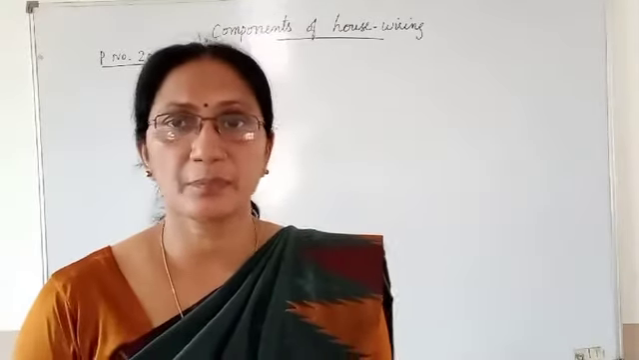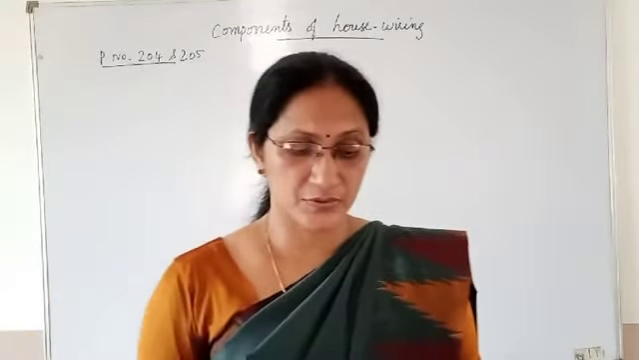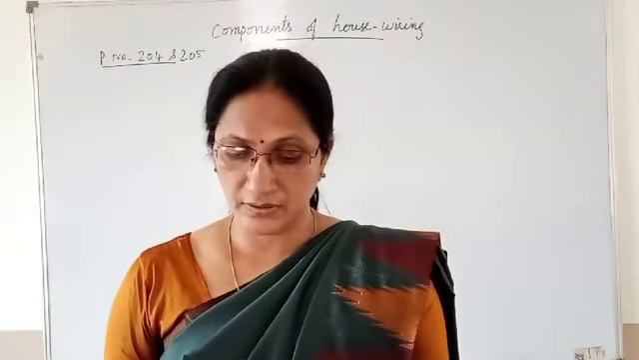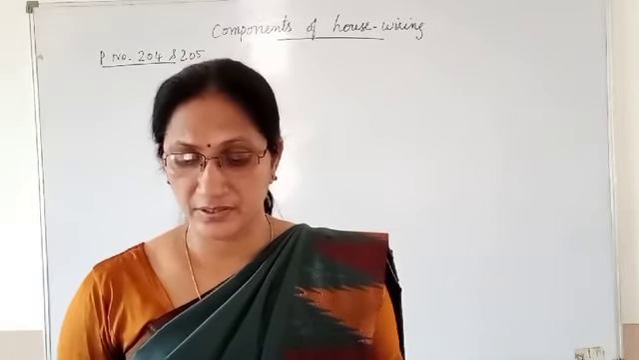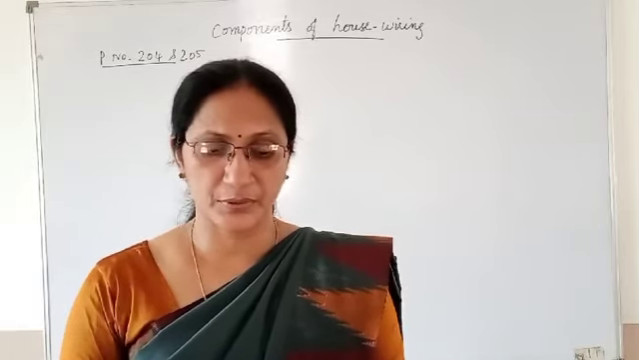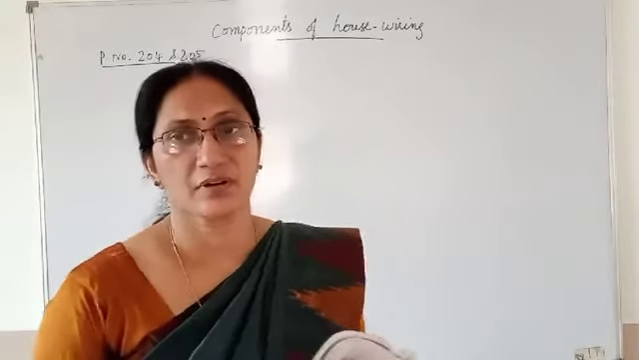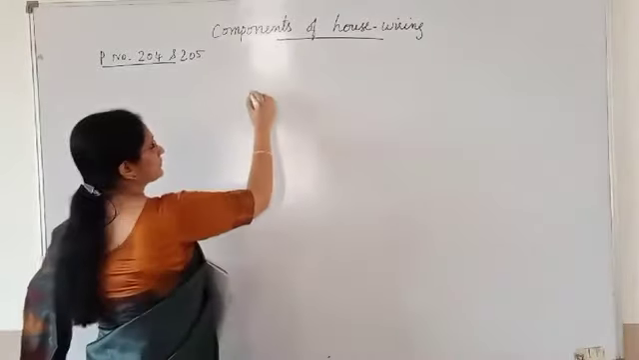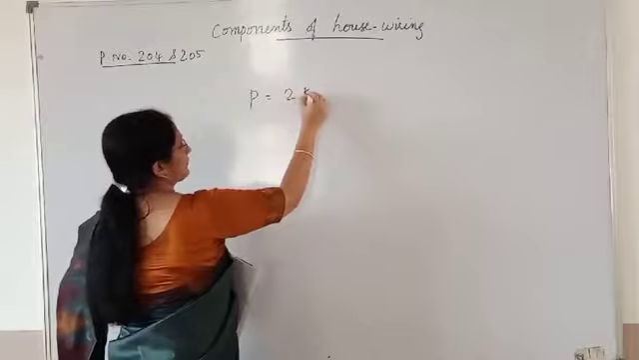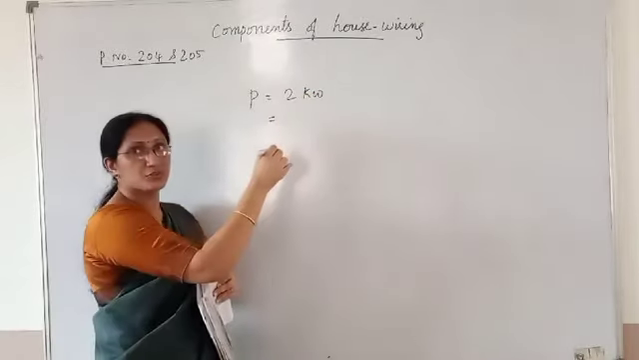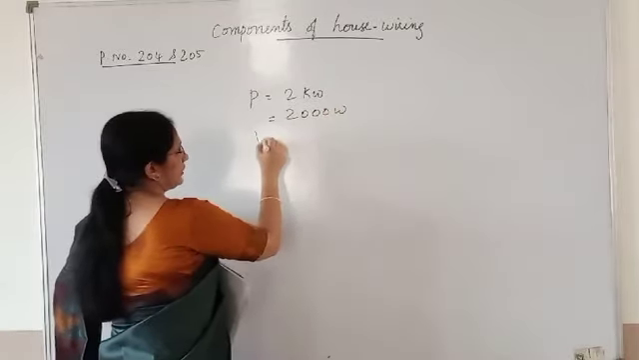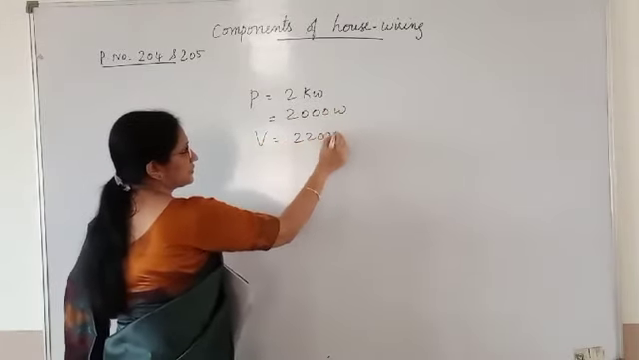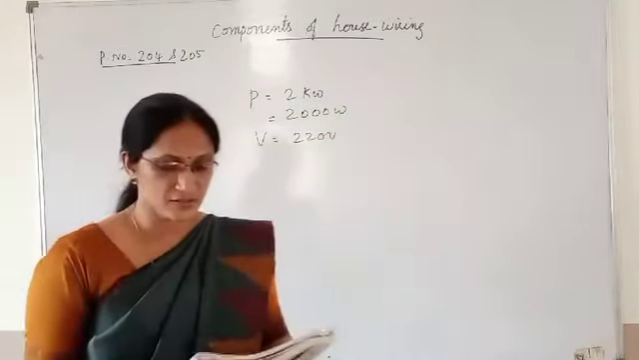Next question from page number 205, second question. An electric motor of 2 kilowatt is to be operated at 220 volt. Find the current rating of the fuse to be connected to the motor. P and V are given. Power is 2 kilowatt, 2 kilowatt means 2000 watt. And voltage is 220. Voltage supply of the mains is 220.